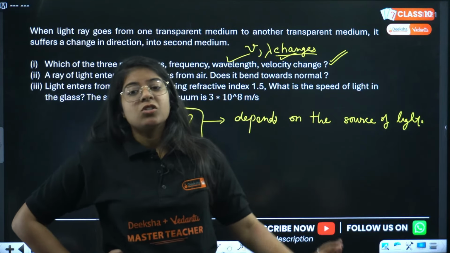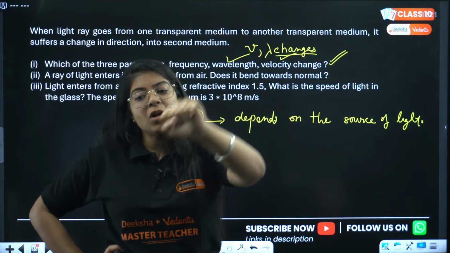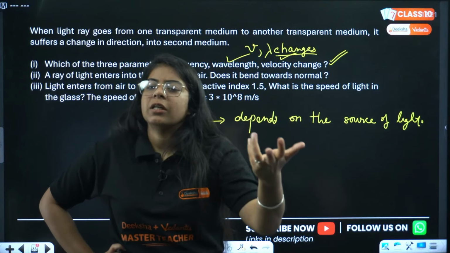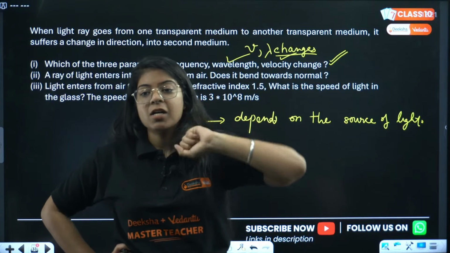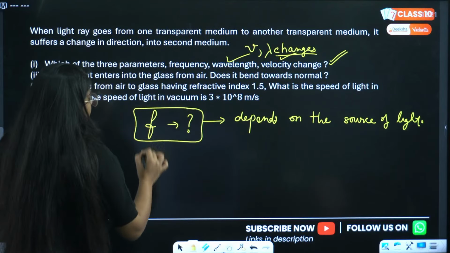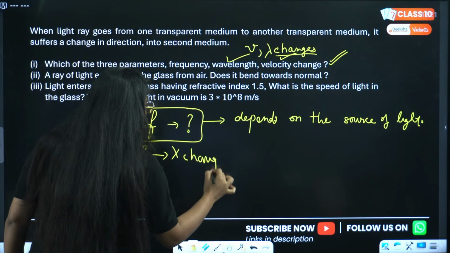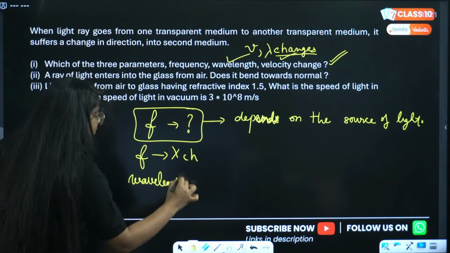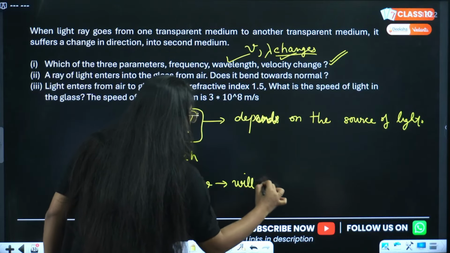Done? So the frequency depends on the source. Frequency is the number of rays of light that are coming. So that depends on the source. It doesn't matter if it goes from one medium to another, the source is the same. So frequency will not change, but wavelength and velocity will change. Right?